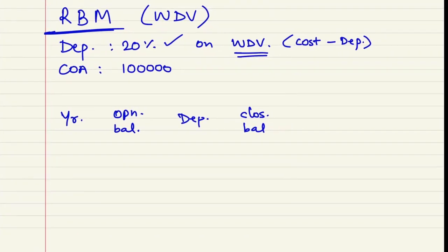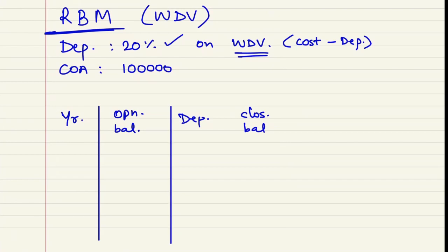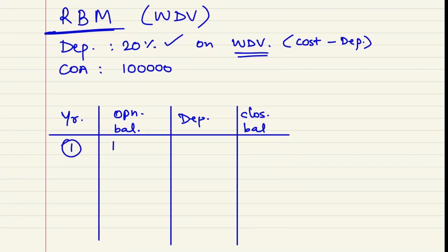So I have 4 columns over here: the year, opening balances, depreciation, and the closing balances. So in the first year, the opening balance was 1 lakh rupees. The depreciation will be charged at the rate 20%. So it would be 20,000 and the closing balance would be 80,000.